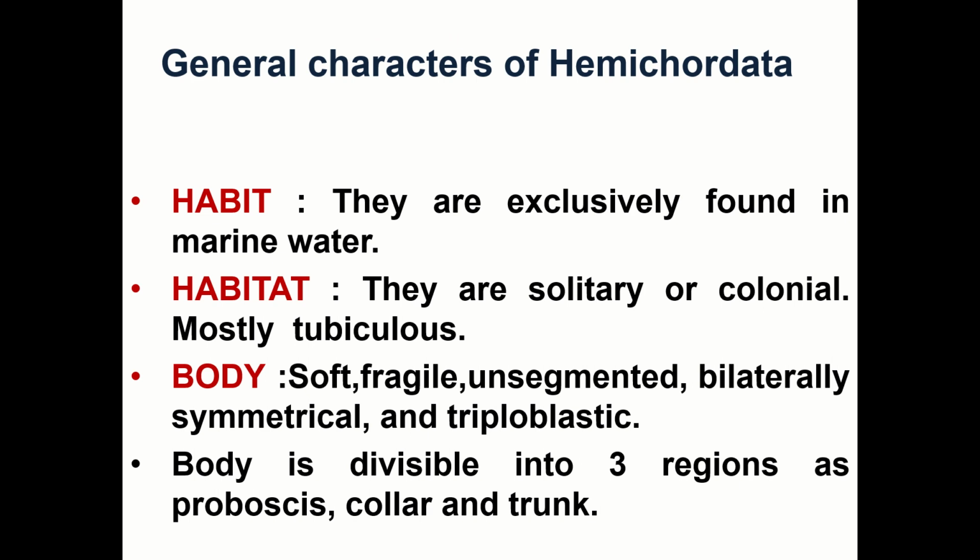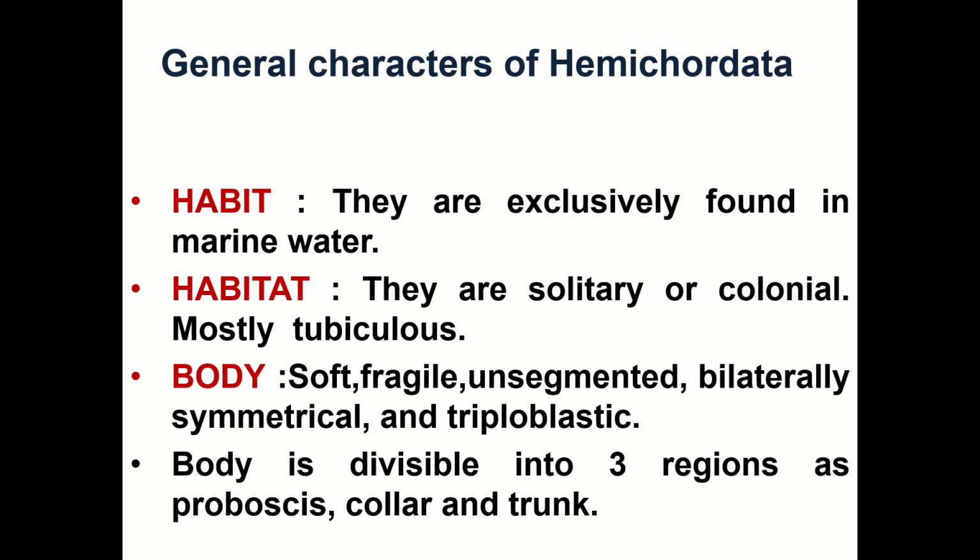General characters of Hemichordata. Let us see their habit. They are found exclusively in marine water. They are solitary or colonial, mostly tubiculous, that means they live in tubes in the sand or mud.